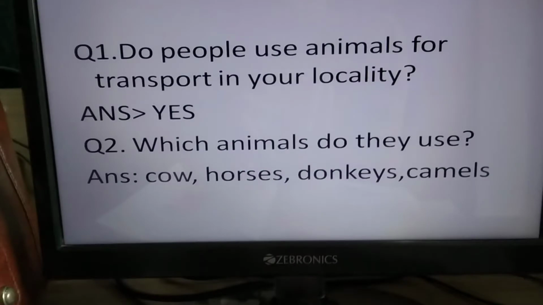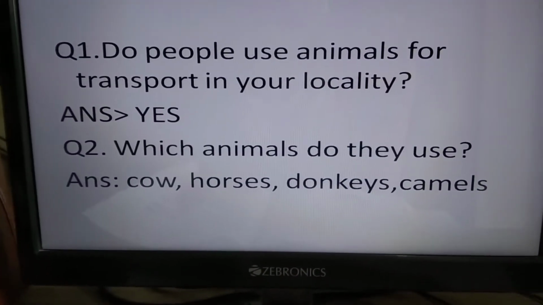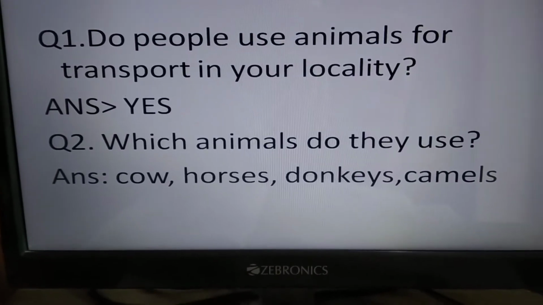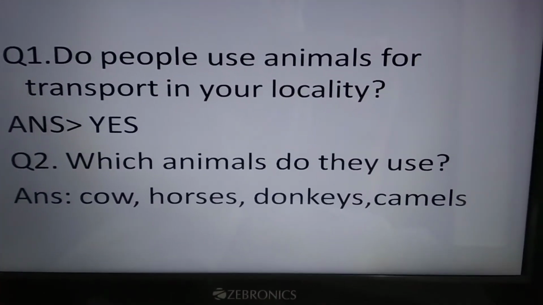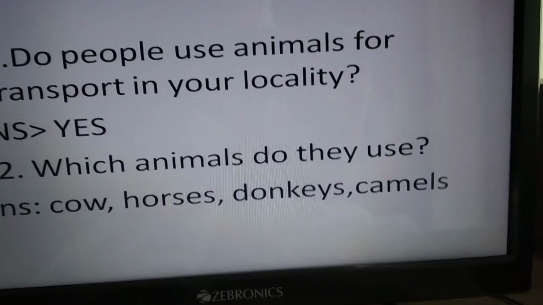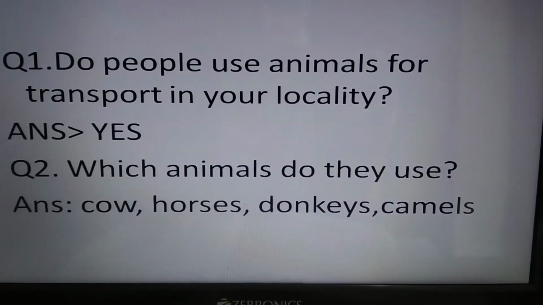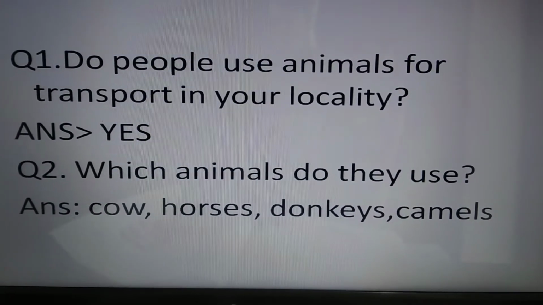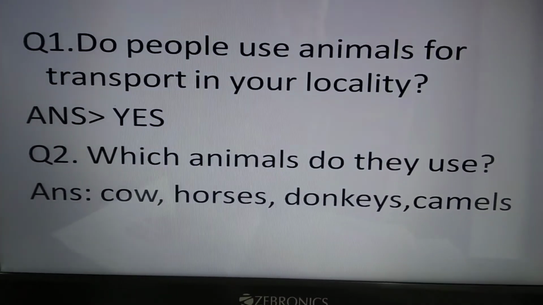Do people use animals for transport in your locality? Yes. If you see according to your chapter, then the answer will be yes. If you see nowadays, then animals are not used for transport.